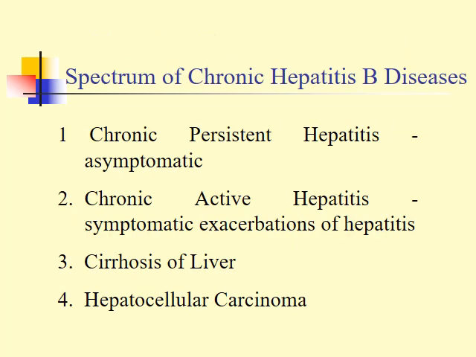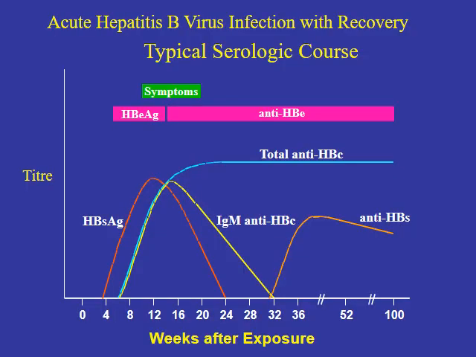The spectrum of chronic hepatitis B disease: one could present in the form of chronic persistent hepatitis, usually asymptomatic, diagnosed by serological markers, or chronic active hepatitis, symptomatic with exacerbation of hepatitis, or presenting with cirrhosis of the liver, or in the form of hepatocellular carcinoma.